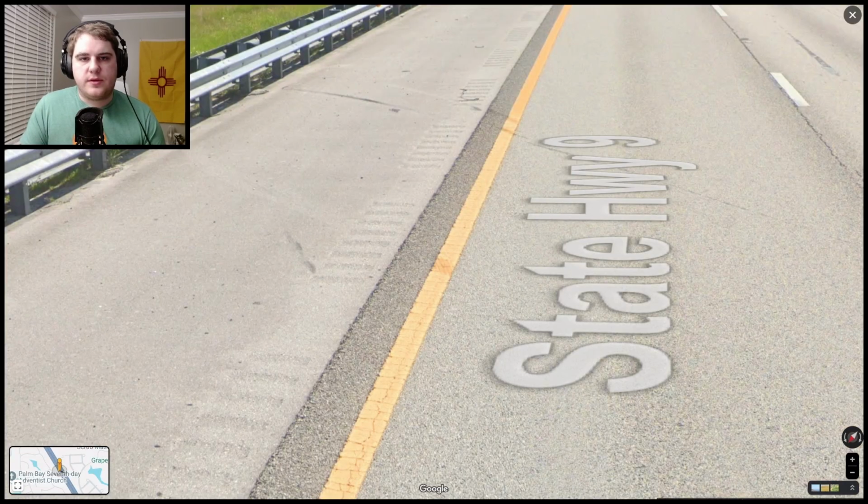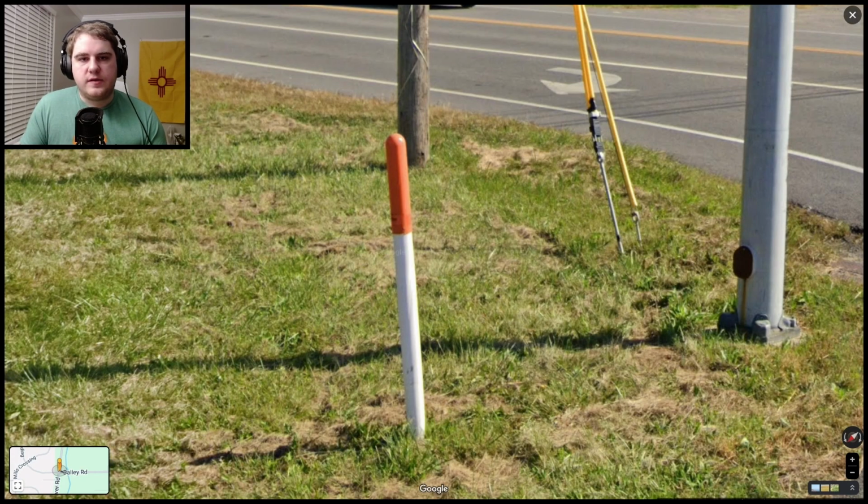Some other things that you'll see in the US are rumble strips on the side of roads. These are basically just divots dug into the concrete, just to indicate to drivers that they're about to run off the road. Again, these can also be found in Canada. There are also these white and orange, they're not bollards, but they're basically just posts in the ground. These are indicative of fiber lines that are buried in the ground, and are typically only seen in the US. You can see them in Canada and Mexico too, but they are much rarer.